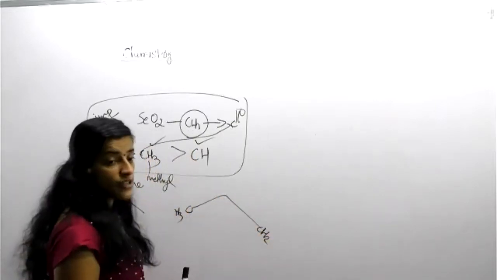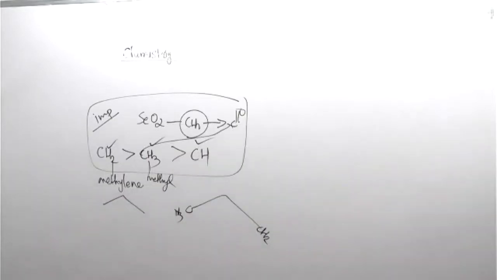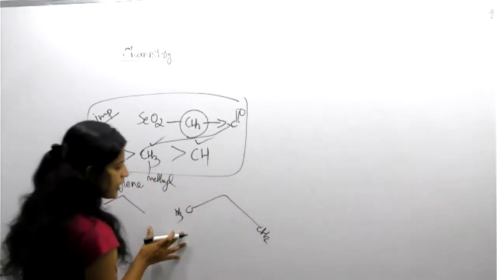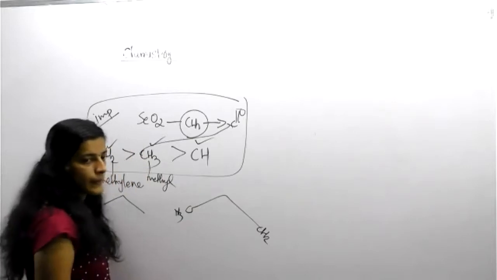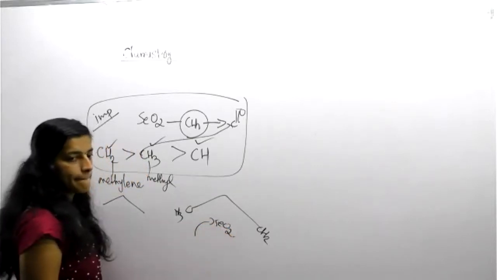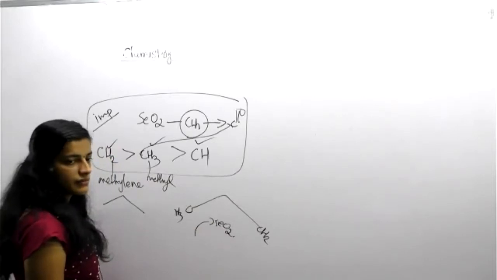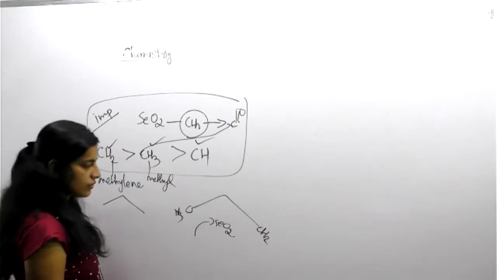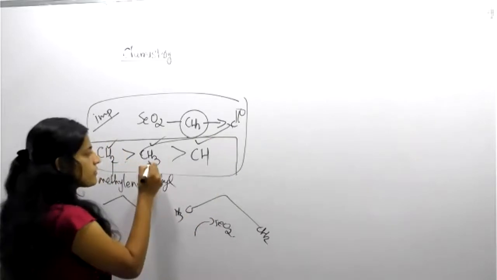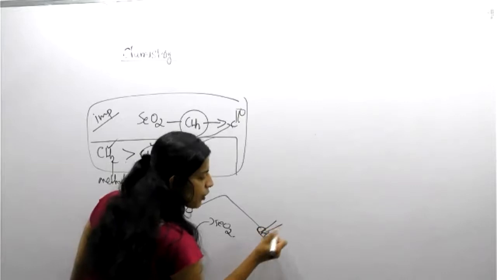Which will undergo oxidation first? Which will undergo oxidation first? Ratik or Vinith? Which will undergo first oxidation, CH3 or CH2, in the presence of SeO2? Tell me. Vinith? CH2. CH2. So you want to remember this order: CH2, CH3, CH. So what about the result? This will undergo C double bond O, like this.